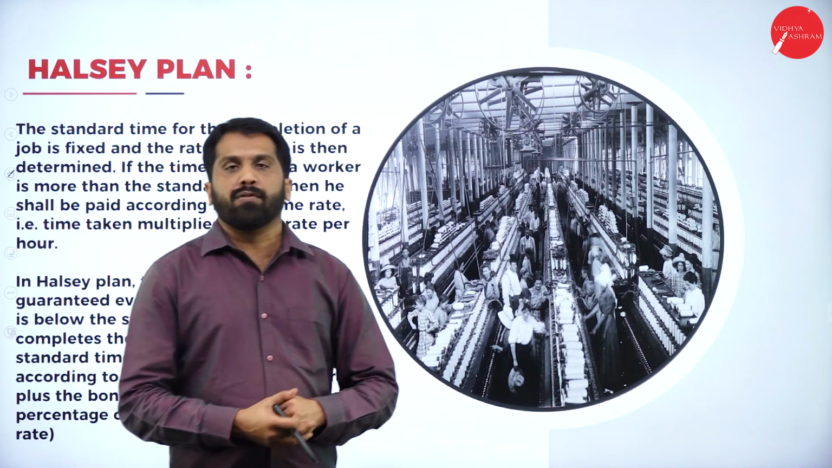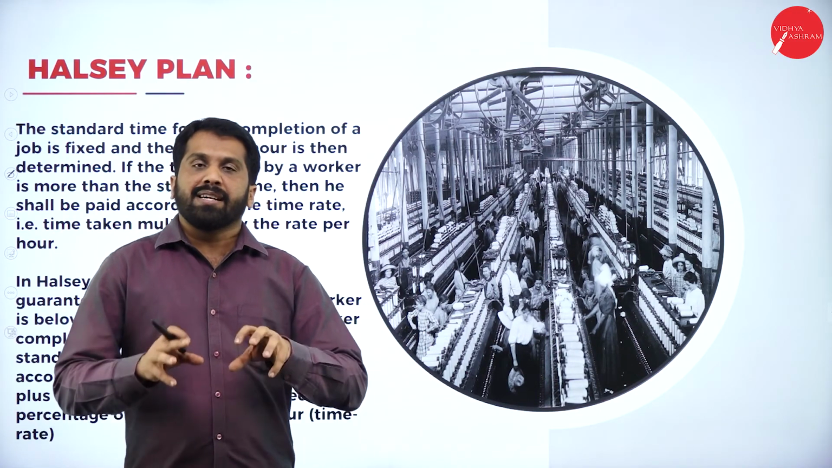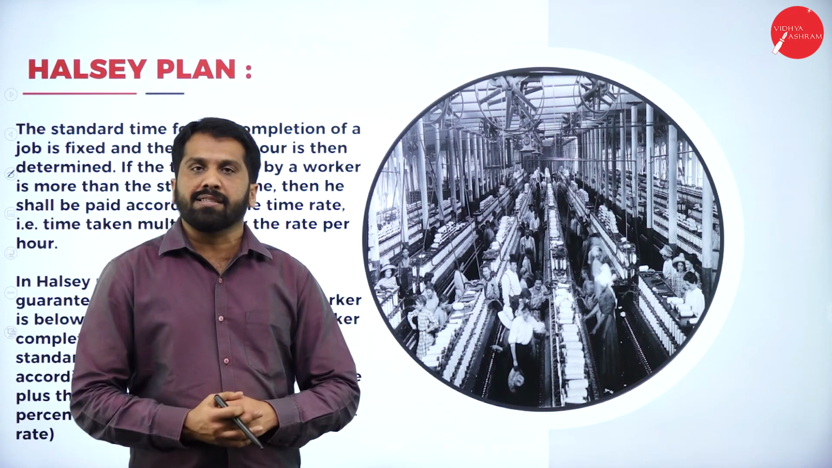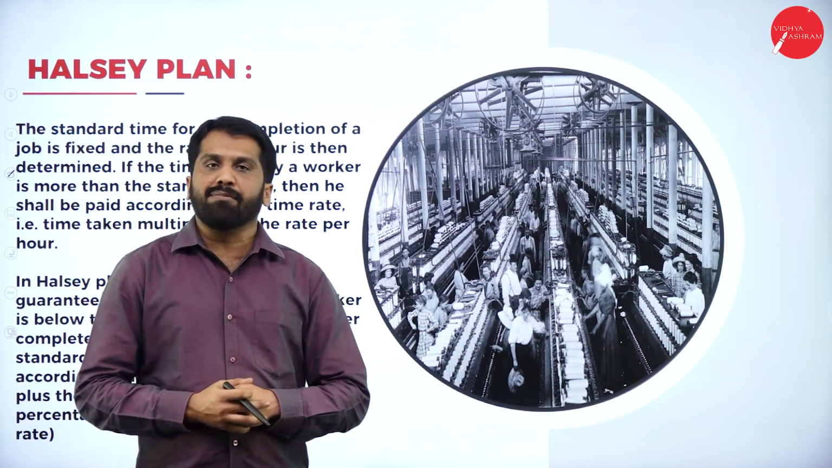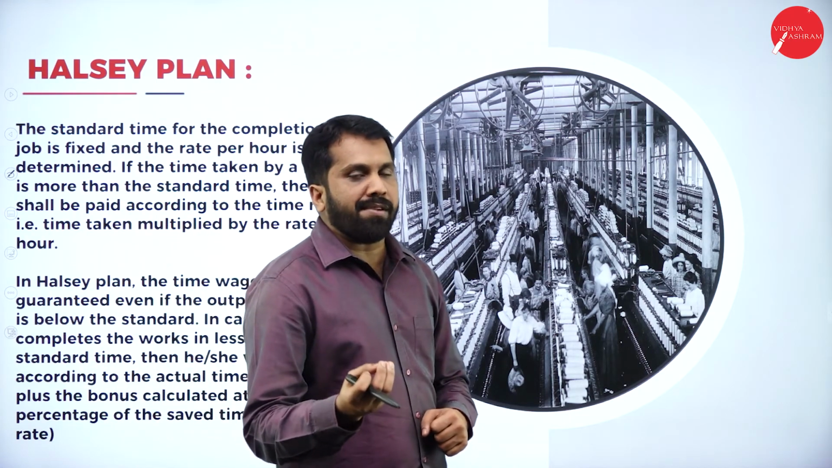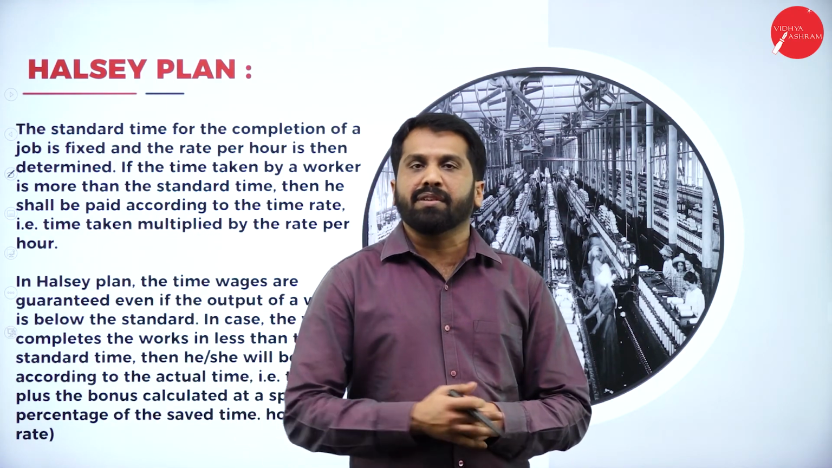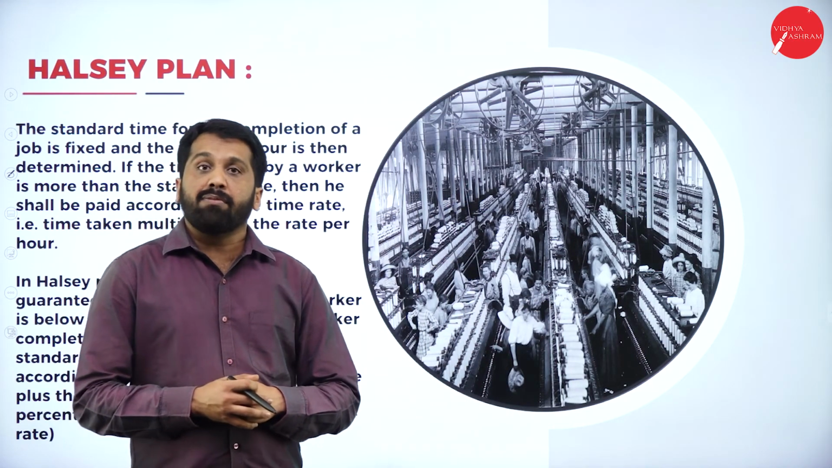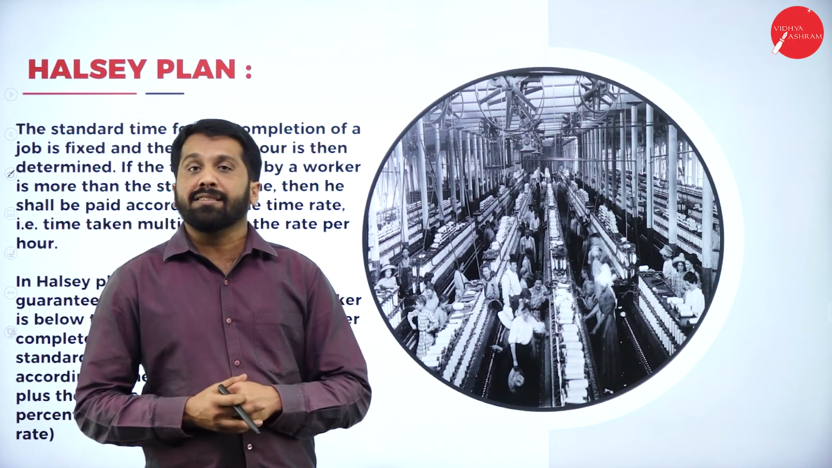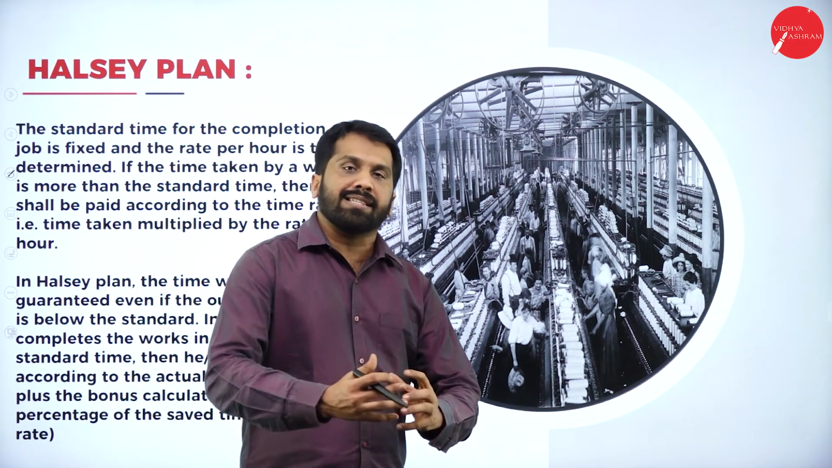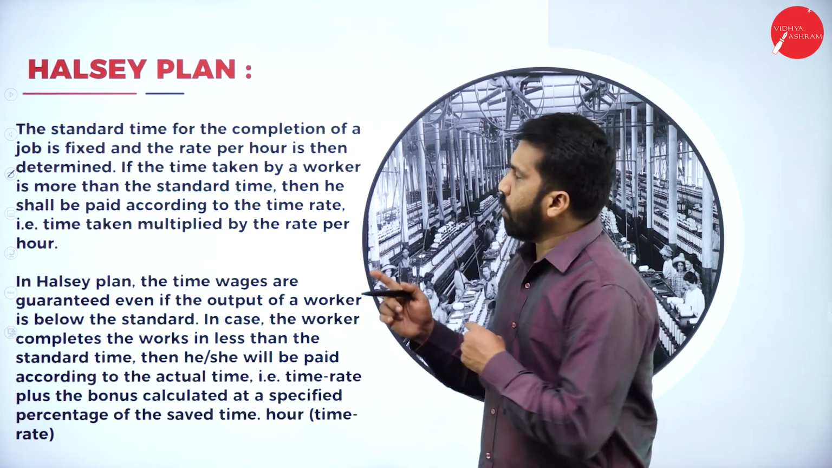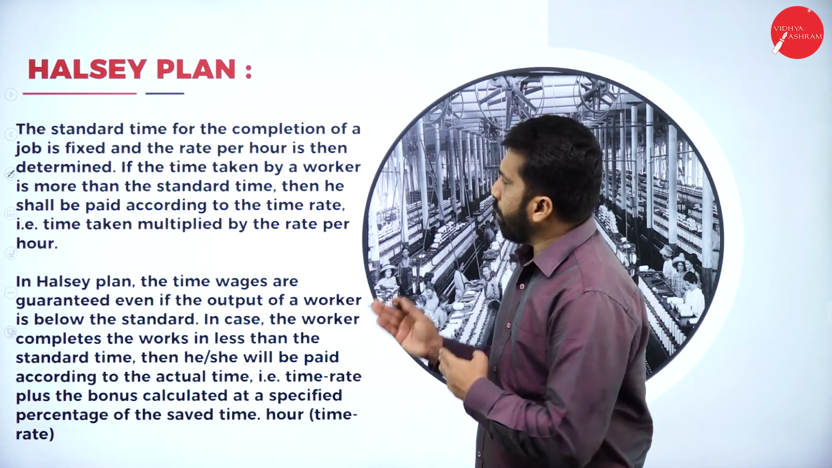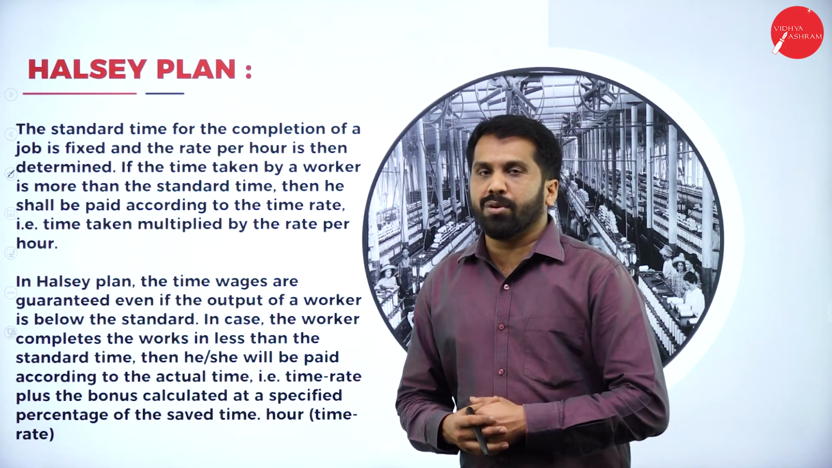Under the Halsey plan, their productivity and the time they have spent, everything should be considered. Based on that, salary will be paid. If the productivity or quality is not good, salary will not be given. If they have spent less time, salary will not be given. If they have spent more time, incentive will not be given. Everything is considered, and they made the Halsey and Rowan plans. A company can opt for the Halsey plan or the Rowan plan.